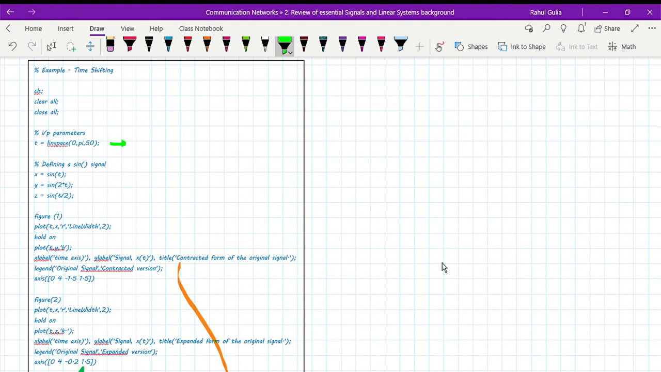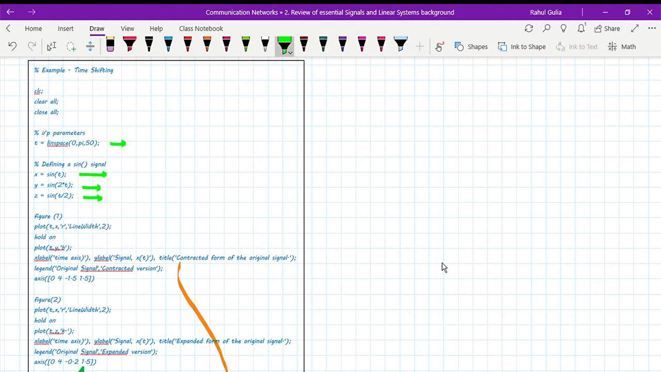Now defining a sine signal. Sine signal is declared in MATLAB just by this simple command, x is sine of t, y is nothing but sine of 2t, z is nothing but sine of t by 2. Now these are two different signals that have been created over here. One represents the contracted signal, one represents the expanded signal. Let's see which one represents contracted, which one represents expanded version.